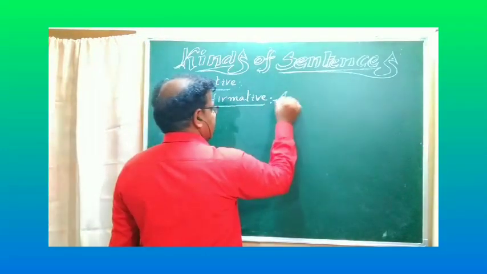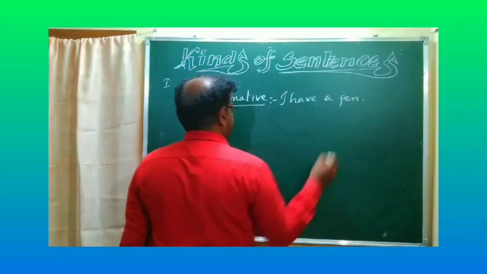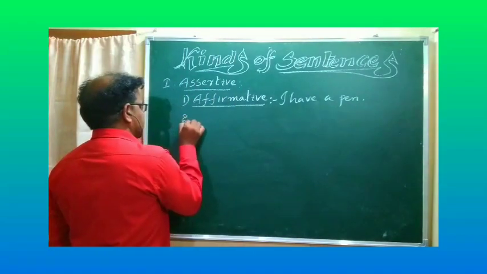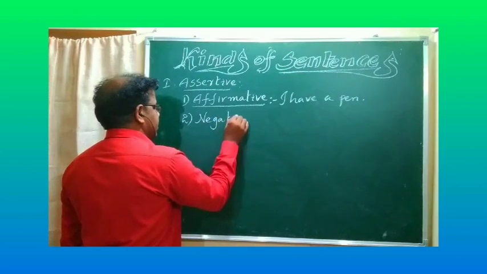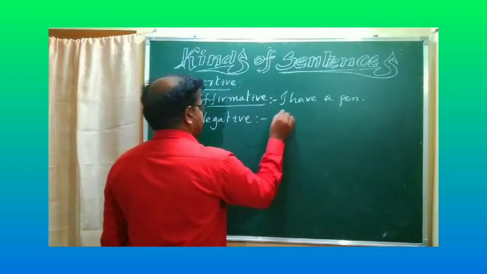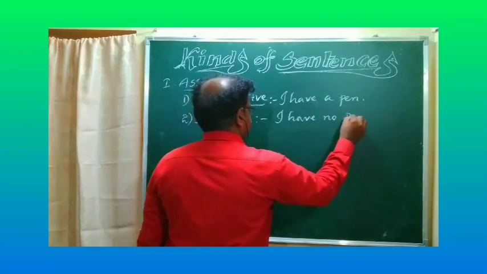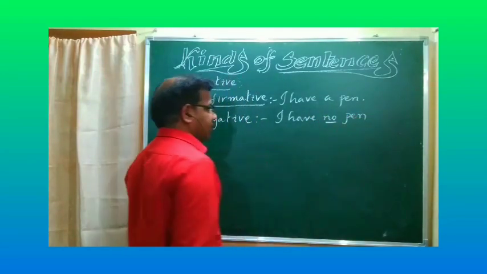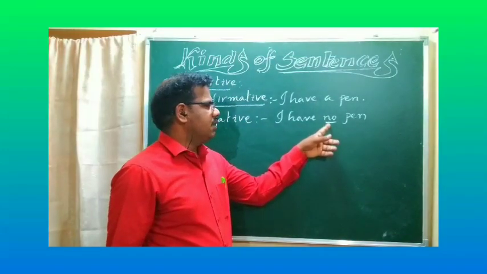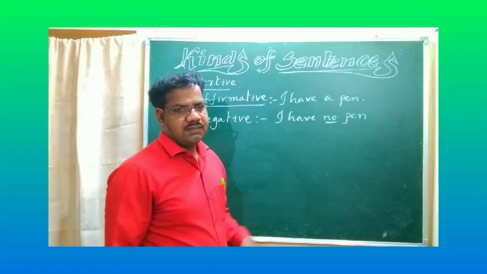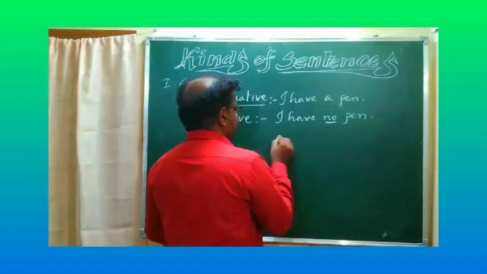For example, I have a pen. The second one is the negative sentence. I have no pen. What you observe here is that here there is a no. I am giving more examples.